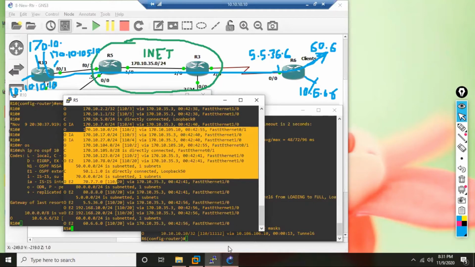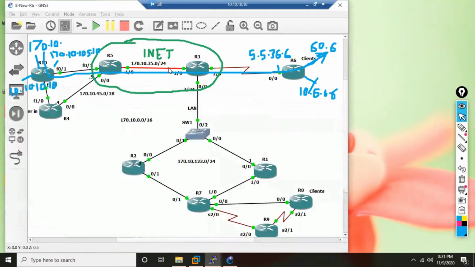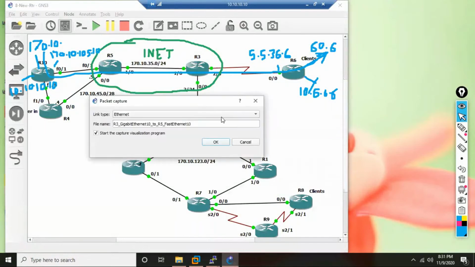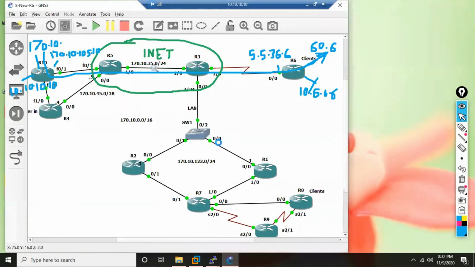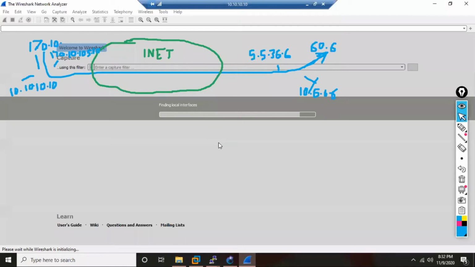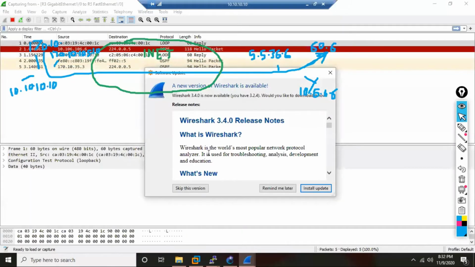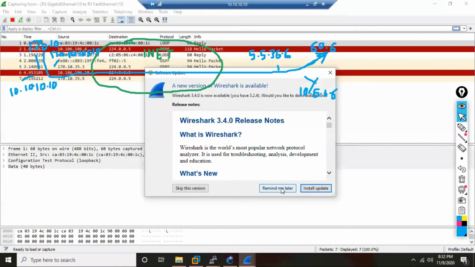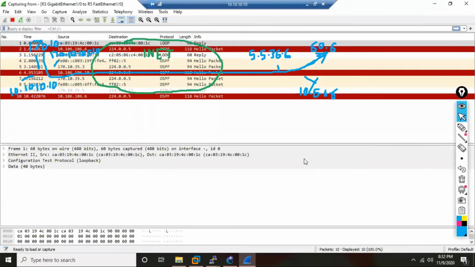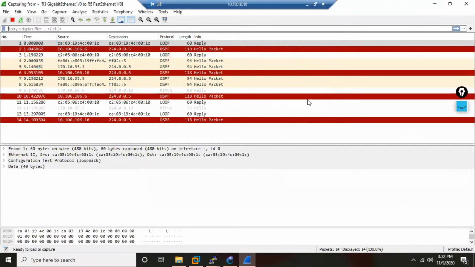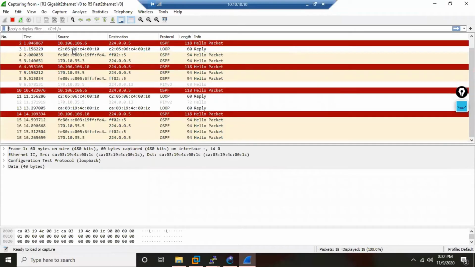So if I open the sniffer now, let me go here and open the Wireshark. See OSPF is going.